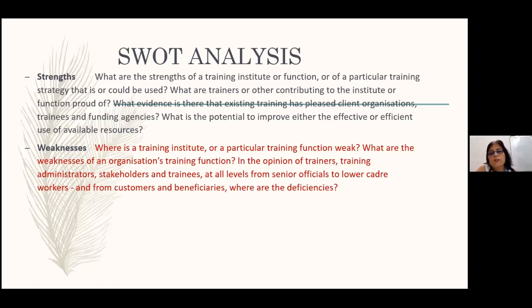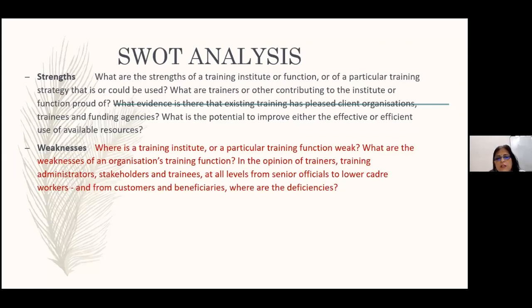For example, you're doing the ISTD diploma. This is a diploma that could be recognized all over the country, and it will be an added qualification for you. So this is quite prestigious. So this is a strength that is there. And what evidence is there that existing training has pleased client organizations, trainees, and funding agencies? What is the potential to improve either the effective or efficient use of available resources? So the strengths tell you this.